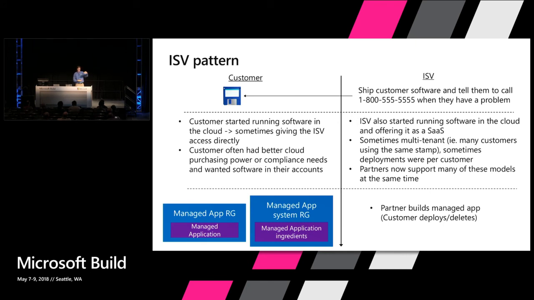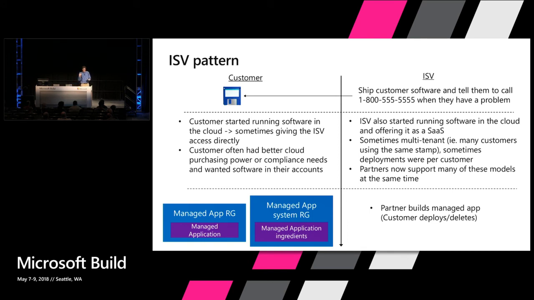That's the thing that they can delete. And as many times as they created your managed app, you would see that many instances in that managed app RG. But then the ingredients are all of the things required to power that particular piece. It's all of the things under the hood of our cars that we don't really have to pay attention to that much anymore.